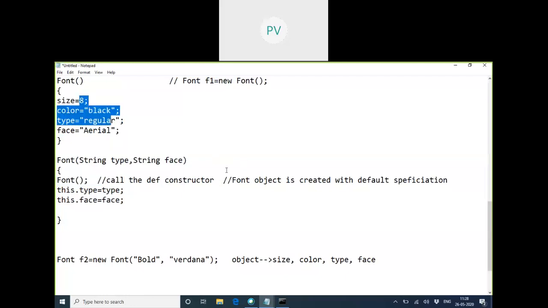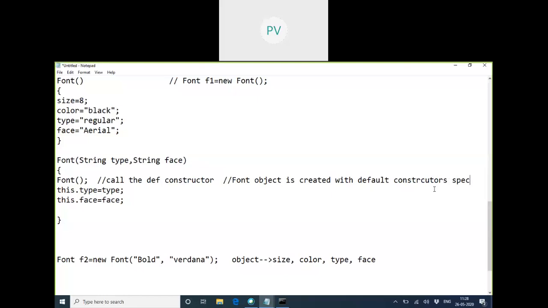So my object of the font is created with which specifications? Default constructor specifications. Whatever we have given inside the default constructor will be copied into the object.